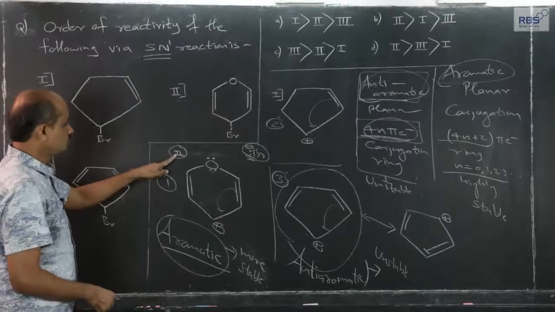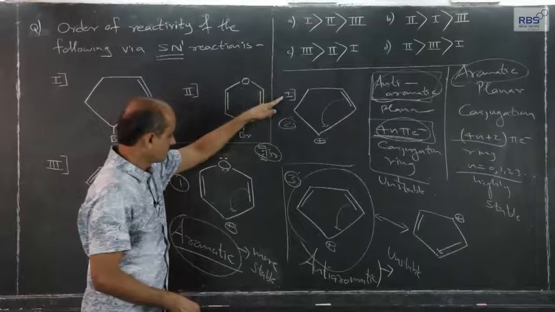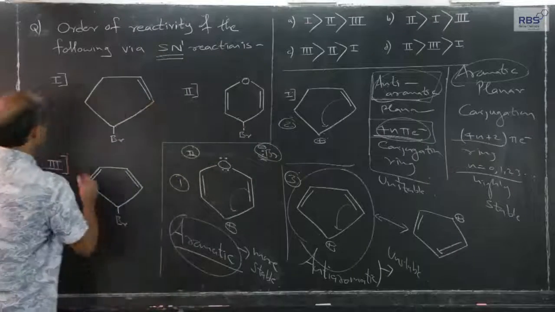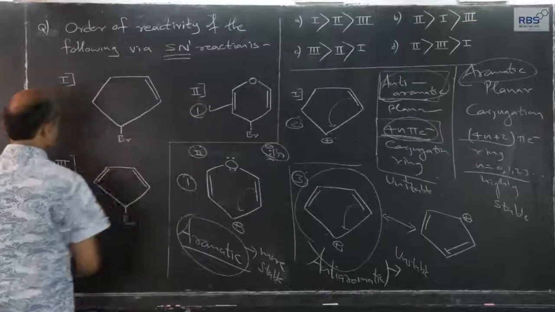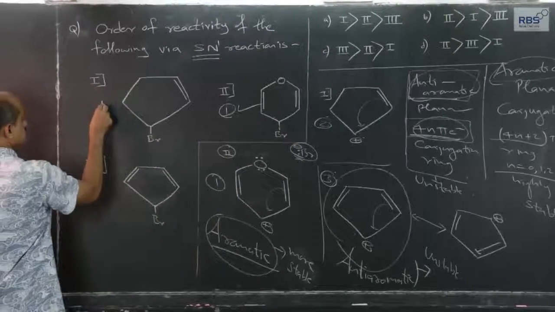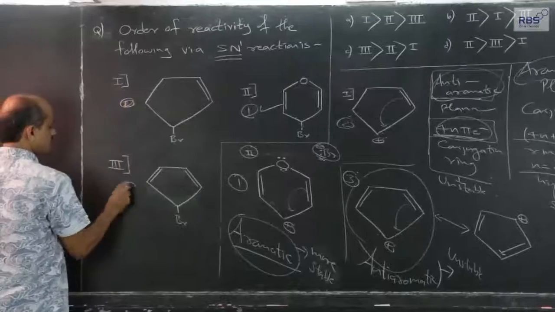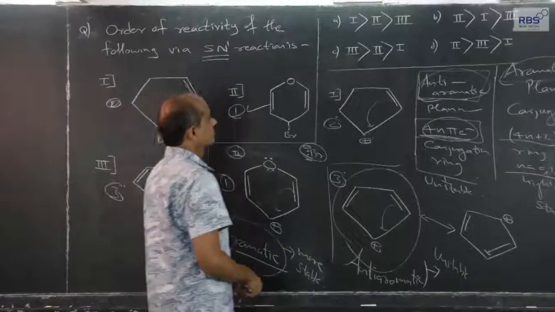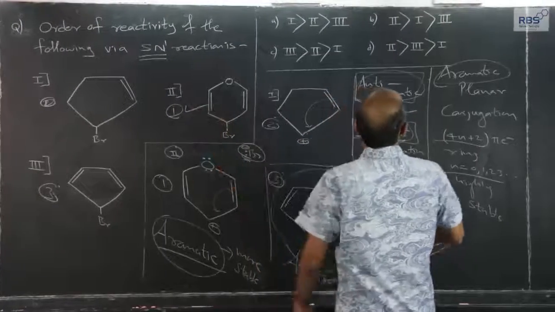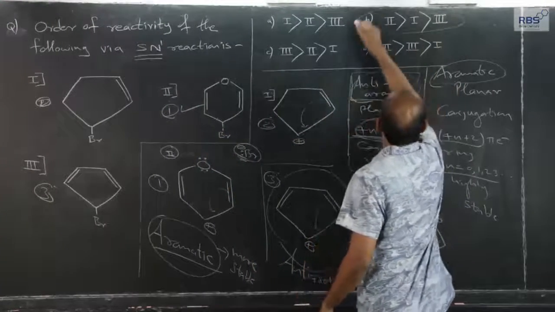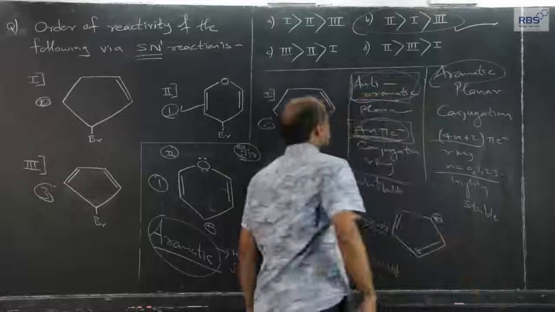So, Roman 2 means highest stability, 1 will be for this and least will be for this. So, as per that, 2, 1 and 3, this is our answer.